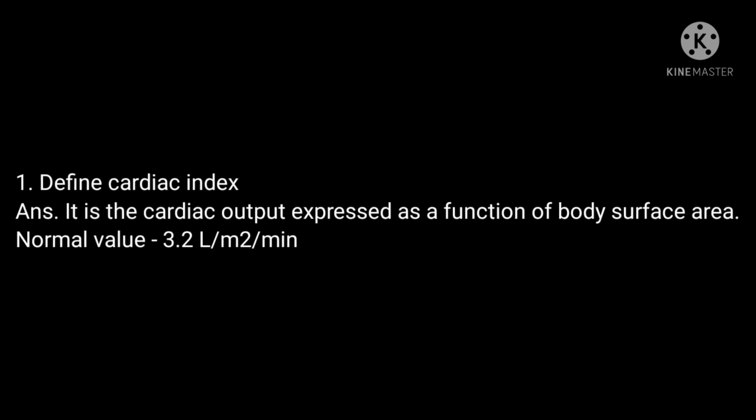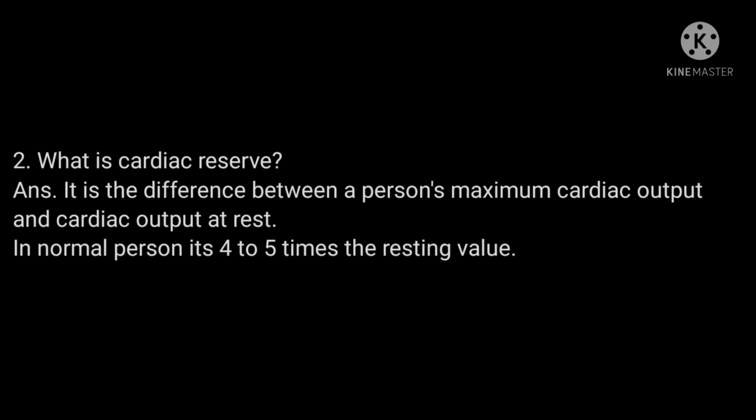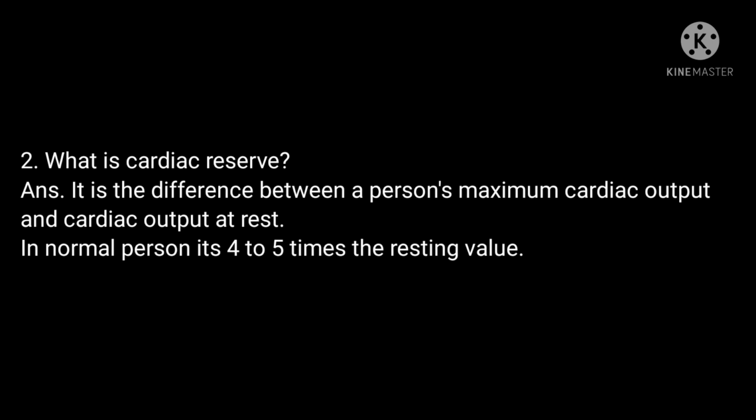Important points to remember. Define cardiac index. It is the cardiac output expressed as a function of body surface area. Normal value is about 3.2 liters per meter square per minute. What is cardiac reserve? It is the difference between a person's maximum cardiac output and cardiac output at rest. In a normal person, it is 4 to 5 times the resting value.